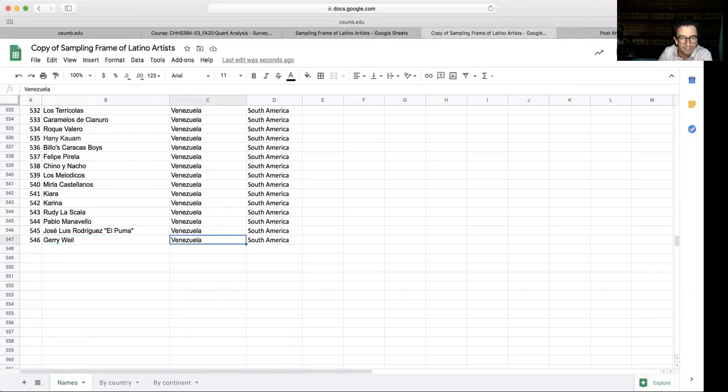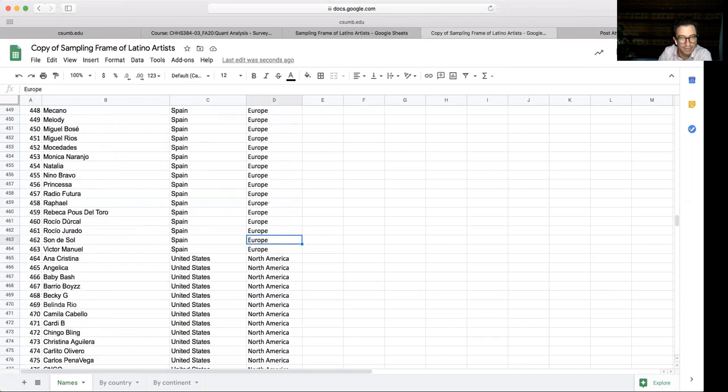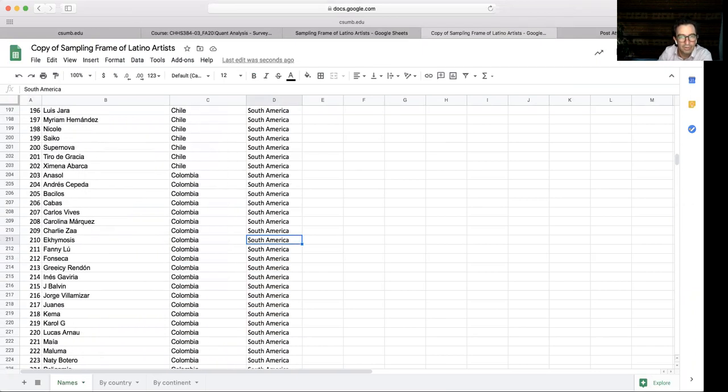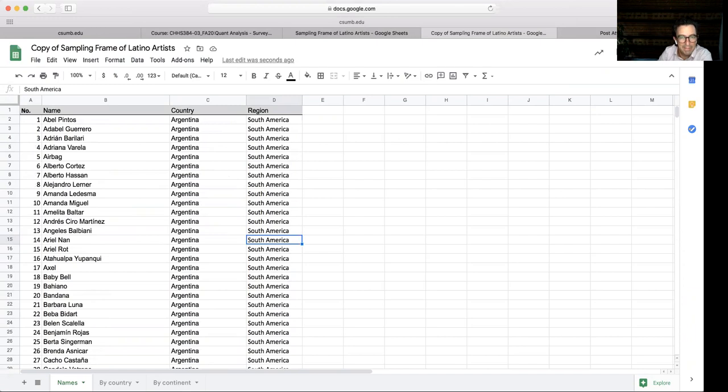There's their name, the country they live in, and the region in the world where that country is, right? Of course, there are many more Latino artists, I am sure, but let's suppose this is the list of all. So let's suppose this is a sampling frame of all Latino artists. Okay.